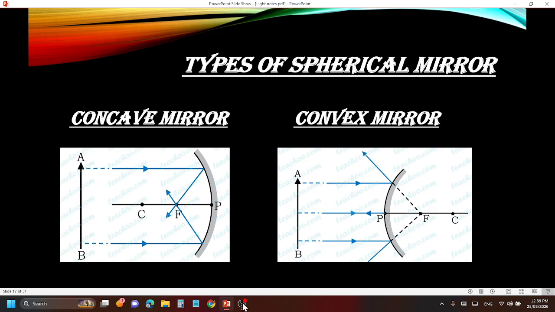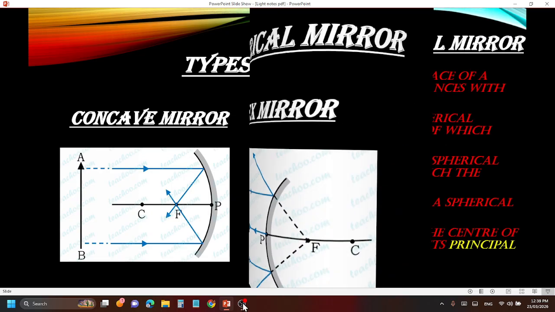Similarly, here also from the center of curvature, we draw lines to different points to measure the radius of curvature. Simply, the radius of curvature is the distance between P and C. From pole to center of curvature, the distance is called radius of curvature.